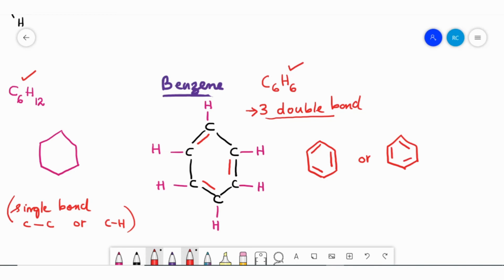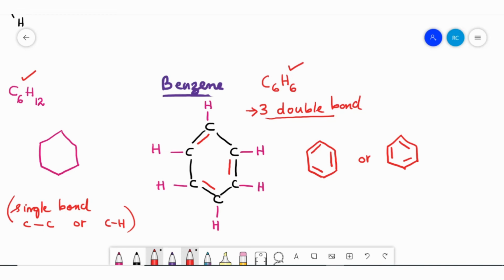In benzene, why have I drawn two structures? The position of the double bond is not stationary. They are not staying in one place. The double bond can shift, or move from one carbon to another. That's why I have drawn two structures. Both structures are the same and there is no difference between them. Only the position of the double bond is different. The double bond is not fixed in benzene, so you can draw any structure, no issues.